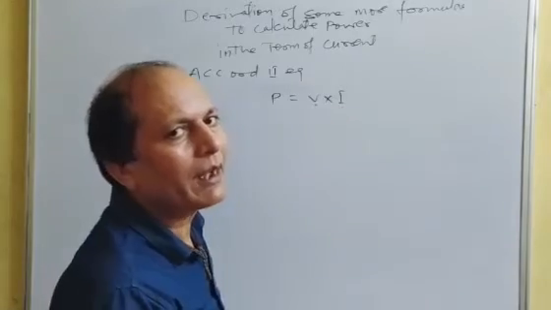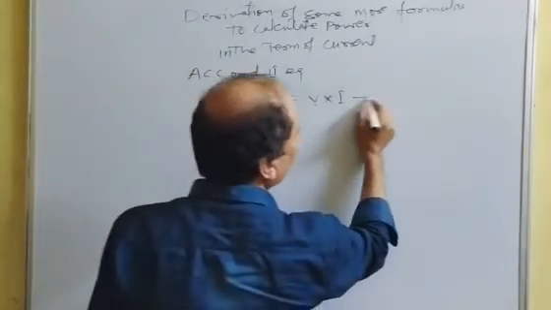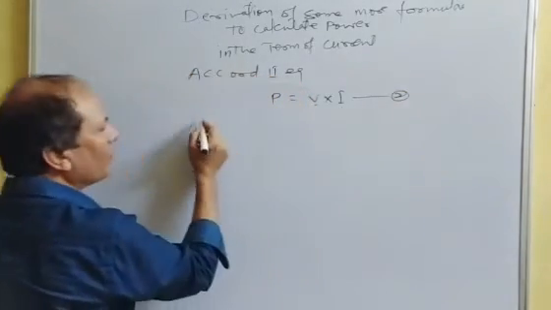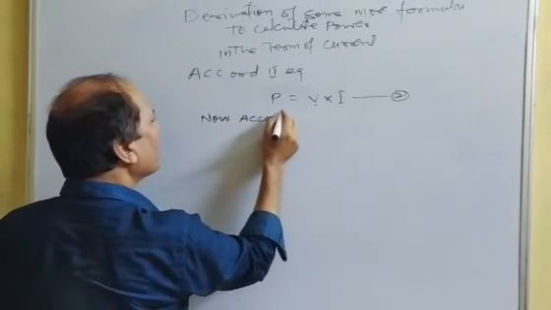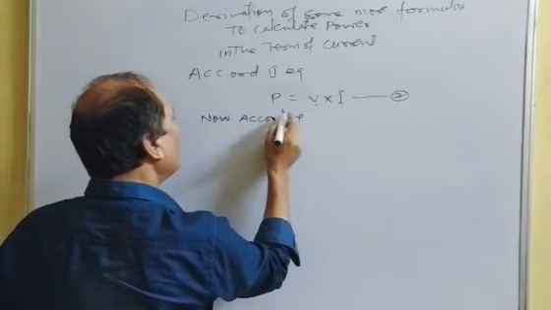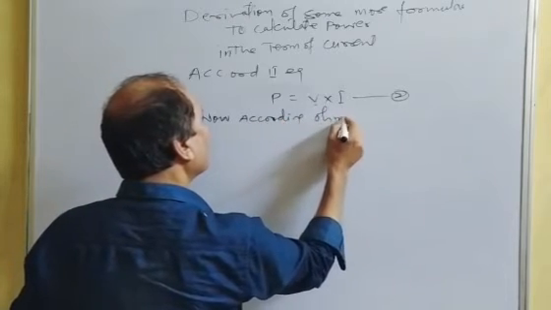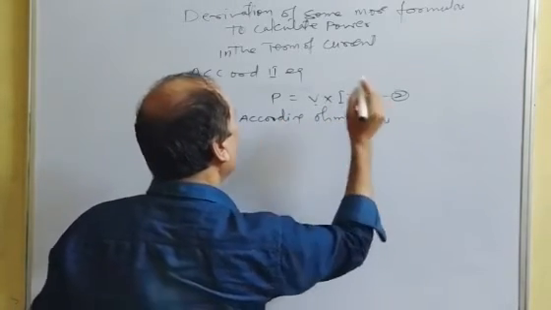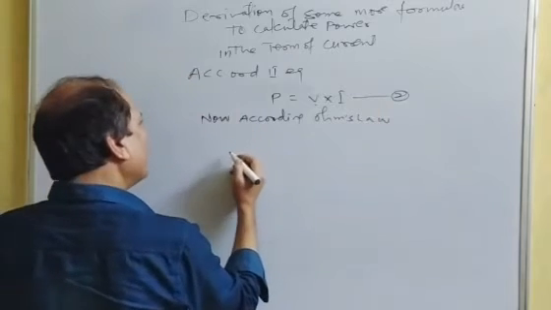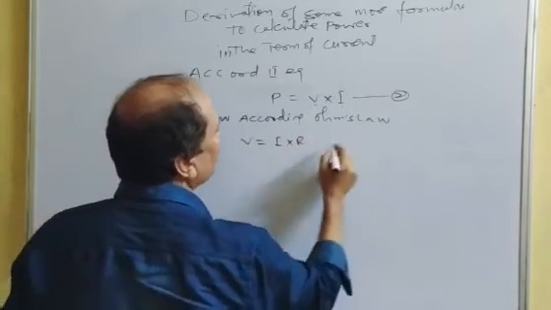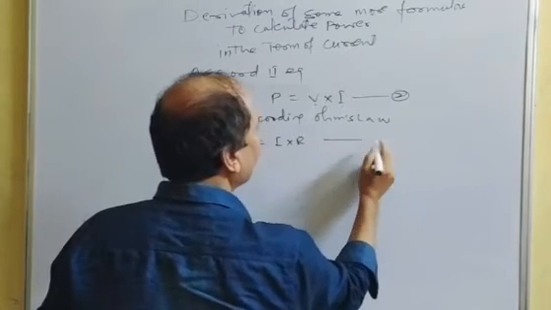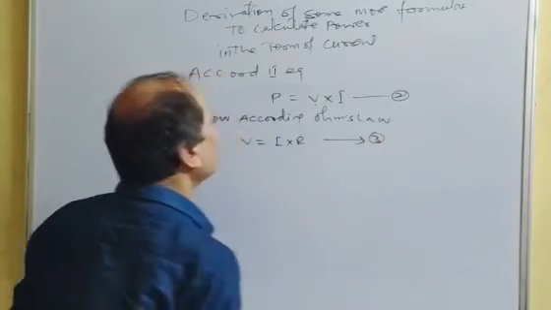So see this. Now according to Ohm's law, we know that V equals I into R. Suppose this is equation 3.